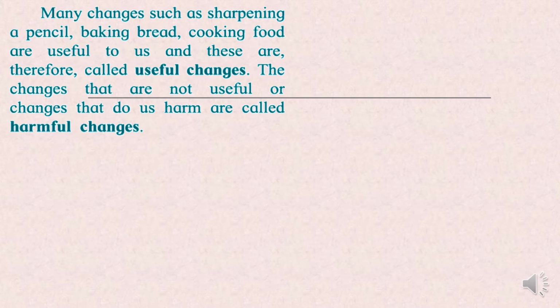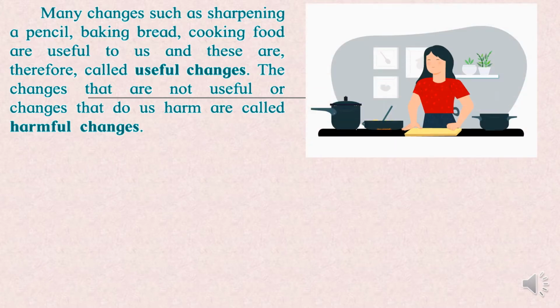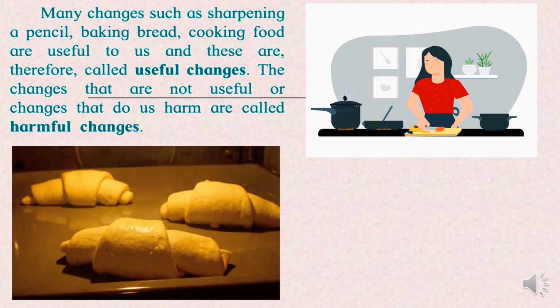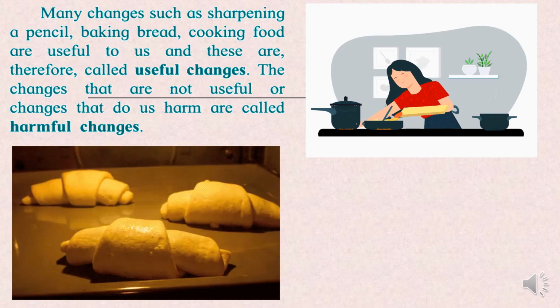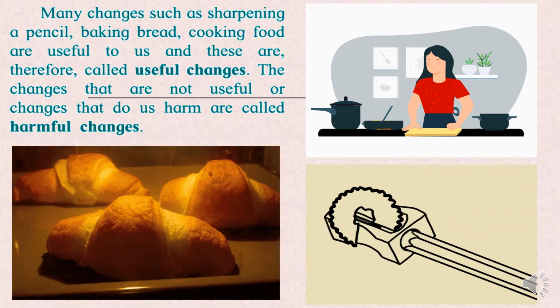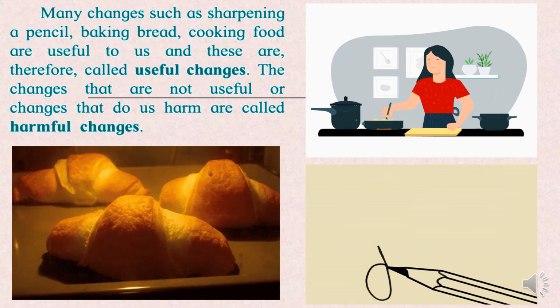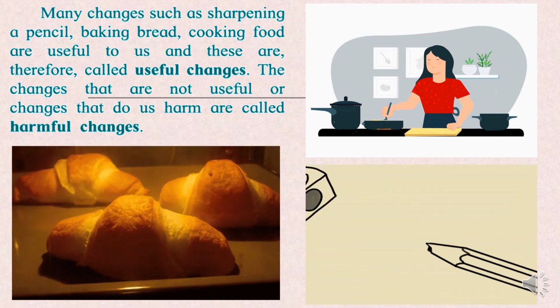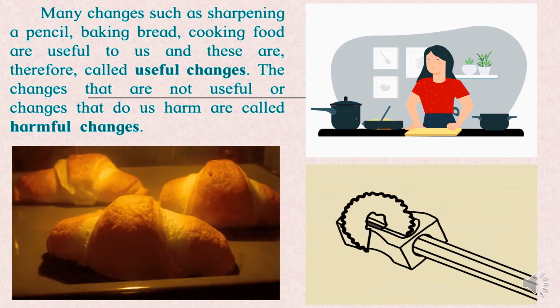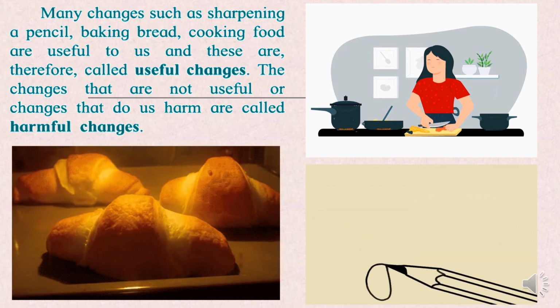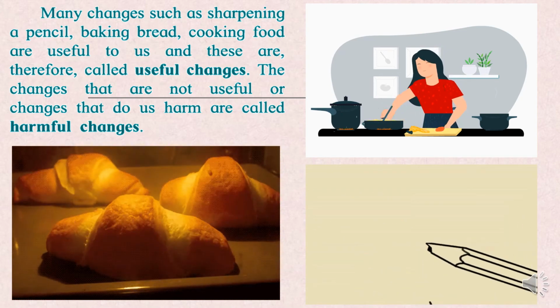When you are sharpening a pencil or baking bread or cooking food, here you can see this lady is cooking food which is useful to us. Okay, now these are all man-made things, right? हम लोग cooking कर रहे हैं, these are not natural things. Or baking bread or sharpening the pencil, these are all useful to us and are therefore called useful changes, right? जो चीज़ें हम लोगों को फ़ायदा पहुंचाती है, those are called useful changes.